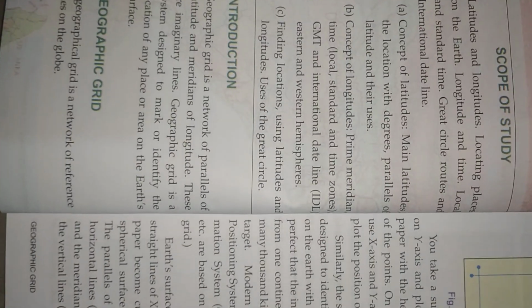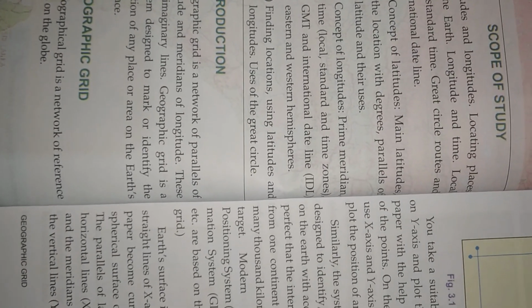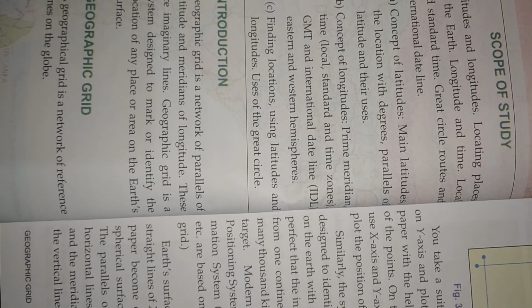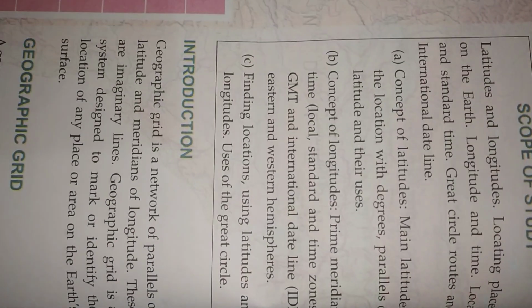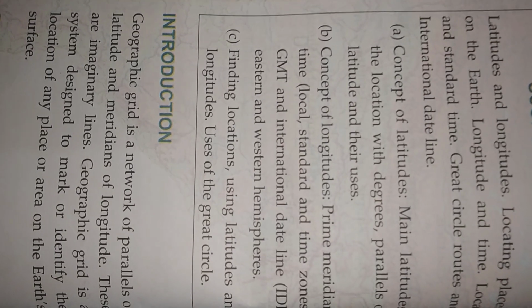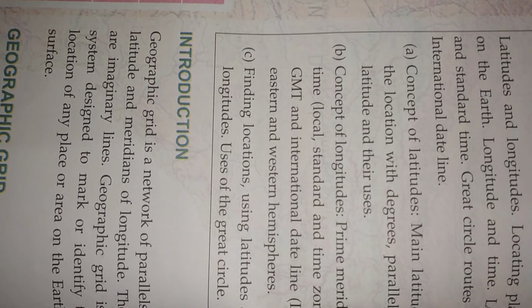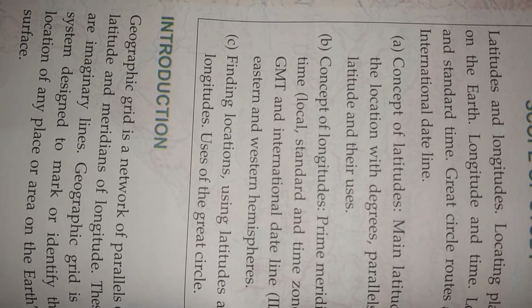Geographic grid is a network of parallels of latitude and meridians of longitude. These are imaginary lines. Geographic grid is a system designed to mark or identify the location of any place or area on the Earth's surface. Now you will ask me why we are talking about geographic grid, why we are talking about latitudes and longitudes. So before I start this chapter, I will tell you the importance of geographic grid.